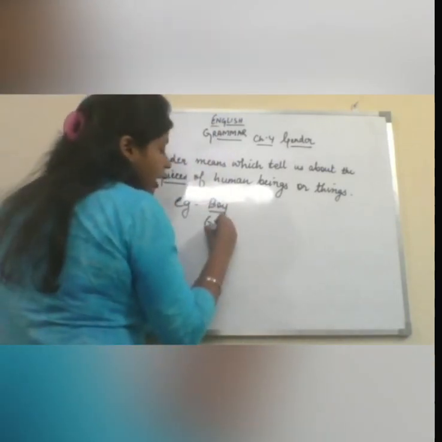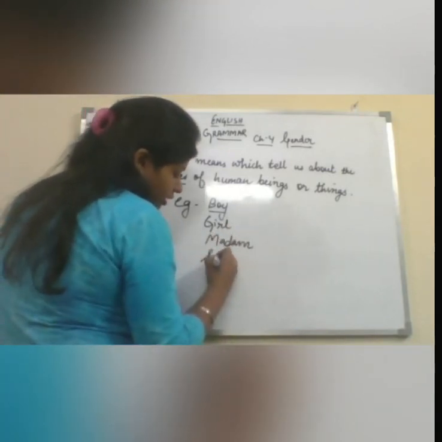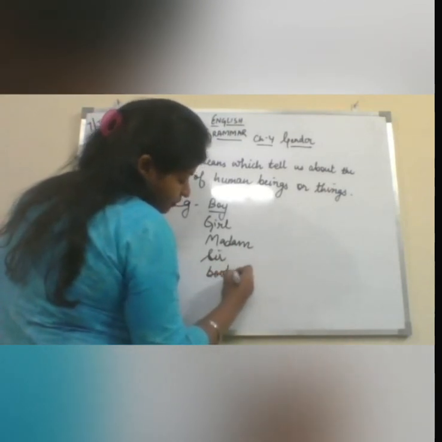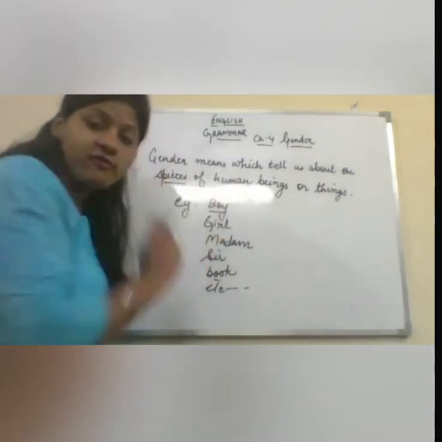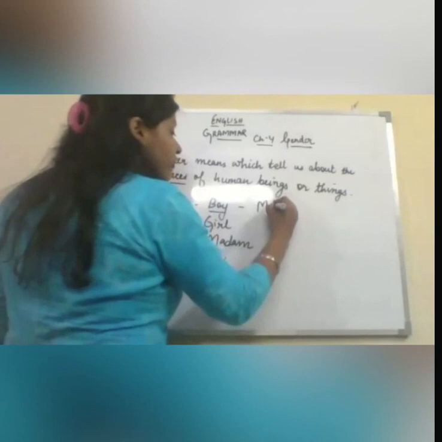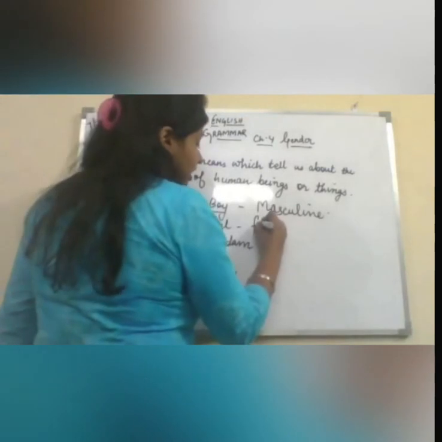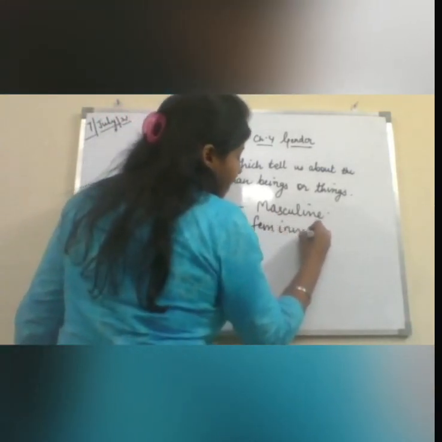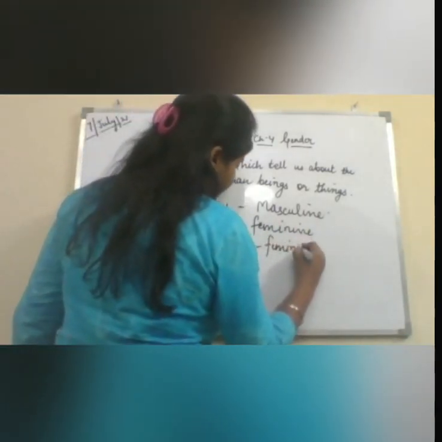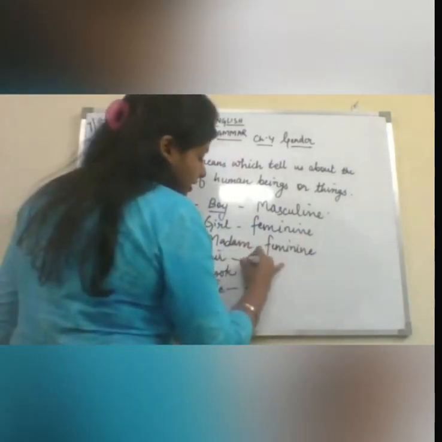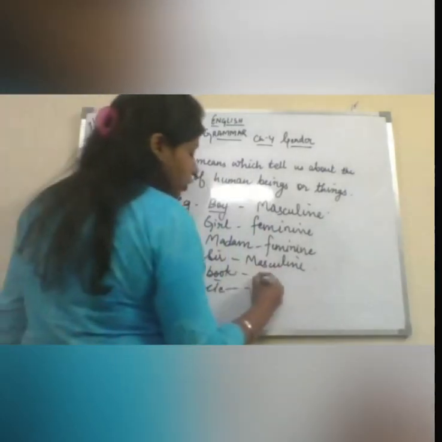For example, boy, girl, madam, sir, book, etc. and so on. And if I talk about the category of boy, then boy comes under the part of masculine, means a male gender. Fine. Girl comes as the female gender, or you can say as feminine. Same way, madam is also a female, so will come under the category of feminine. Sir comes under the masculine. And book comes under the neuter.